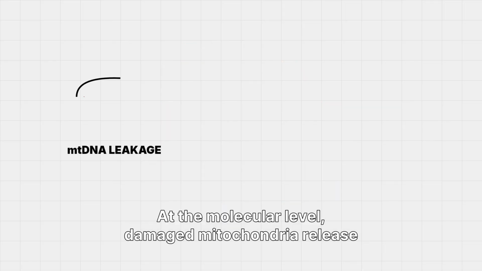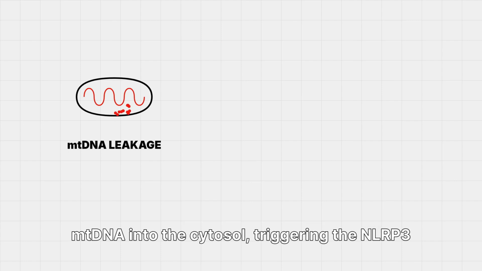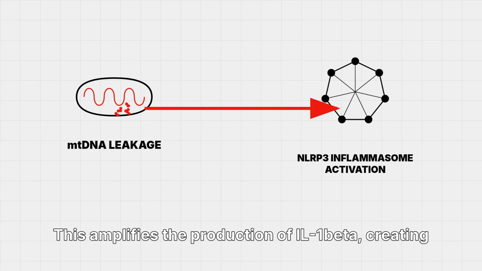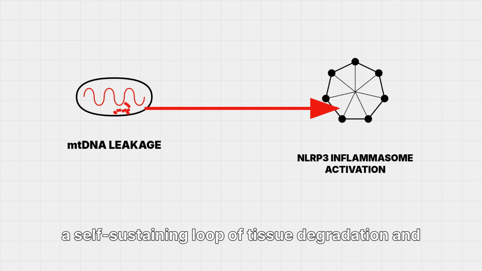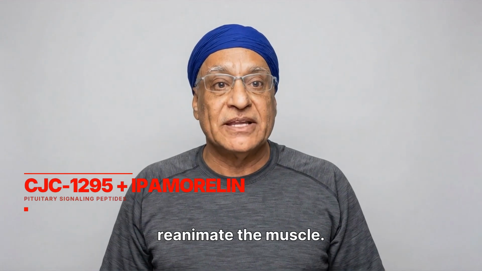At the molecular level, damaged mitochondria release mtDNA into the cytosol, triggering the NLRP3 inflammasome. This amplifies the production of IL-1 beta, creating a self-sustaining loop of tissue degradation and metabolic failure. To reanimate the body, we must first reanimate the muscle.